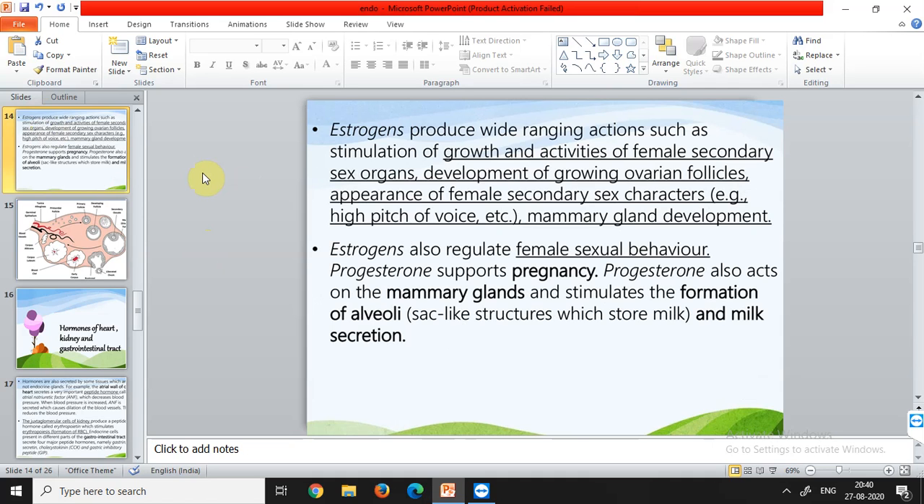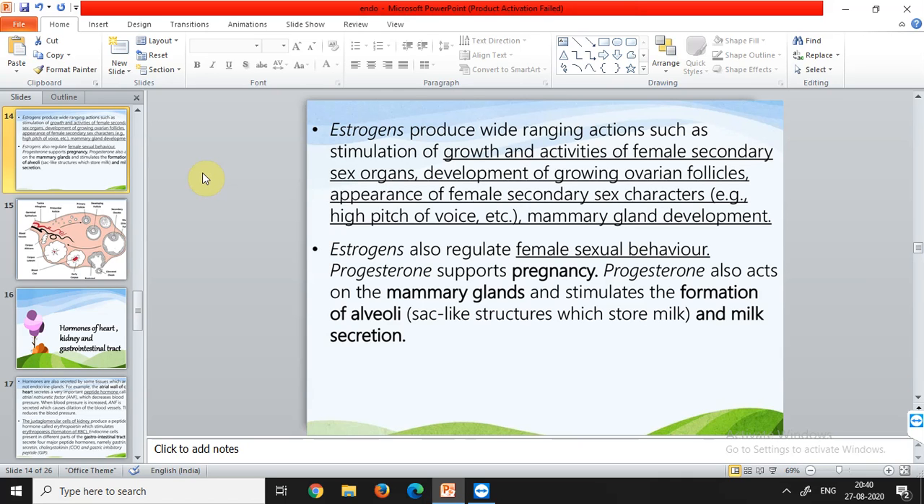Estrogens produce wide-ranging actions such as stimulation of growth and activities of female secondary sex organs, development of the growing ovarian follicles, appearance of female secondary sexual characters, that is high-pitched voice, mammary gland development. The development of all these female secondary sex organs is under the influence of estrogens, and the development of male secondary sex structures was under the influence of testosterone. What else do estrogens do? They regulate the female sexual behavior.